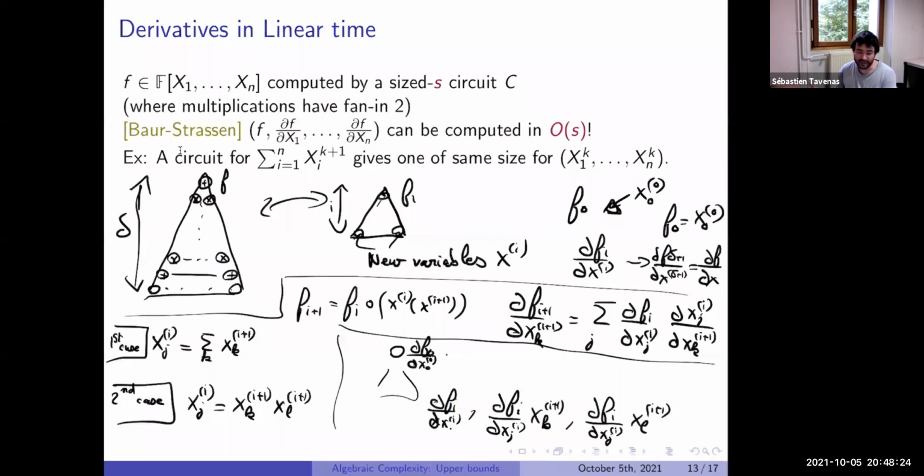My claim is about the number of gates. There is exactly one gate like that for each gate here, and each gate like that can create at most two new gates. So the size of the new circuit is at most 3 times the size of the old one.